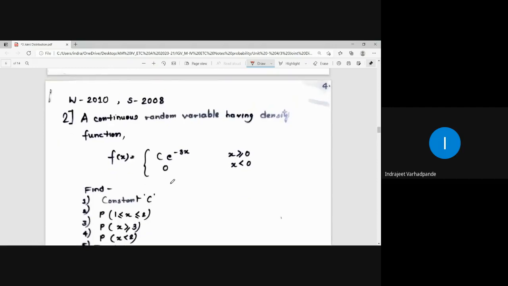This was the example wherein the function was given to you as x by 2. The other example, which is again related to the continuous random variable: a continuous random variable having the density function f of x is equal to c e to the power minus 3x, where x is greater than equal to 0 and 0 for x less than 0. Means up to 0, the value of the function is 0. For 0 onwards, till the upper bound, nothing is mentioned, so we consider it as infinity.